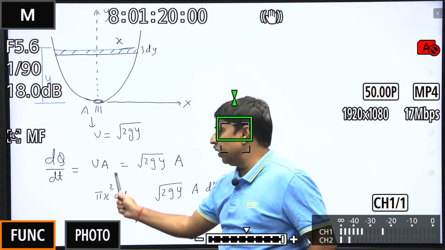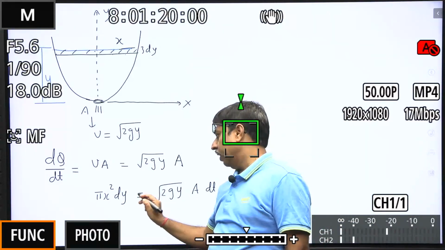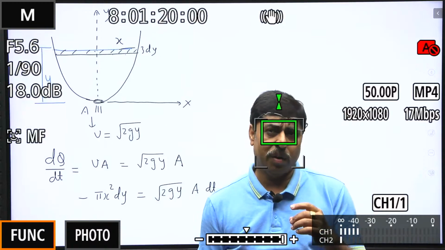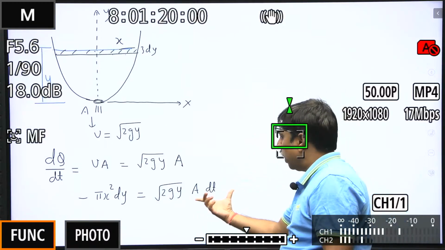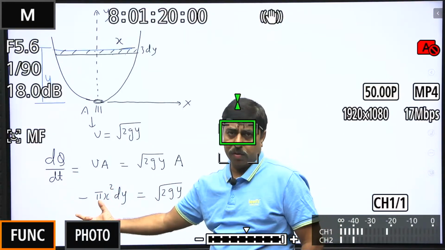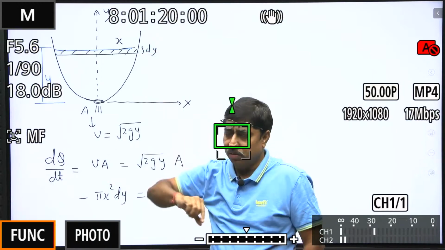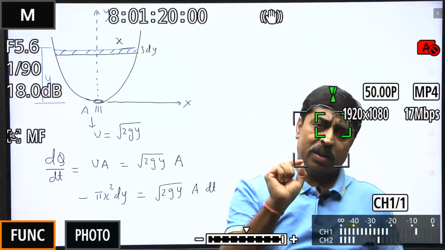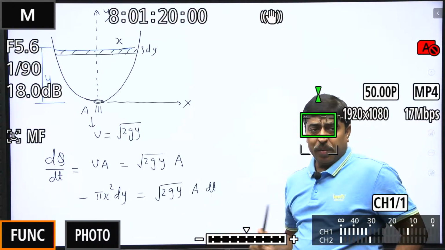So these two should be equal. But we should make a small correction here, we should put a minus sign, because dy, the change in y, is negative, y is decreasing. So I cannot equate a positive number to a negative number. I have to write its modulus. dy, y is decreasing, so dy is inherently negative. I must put a minus sign to take its modulus. So now this equation becomes like this.